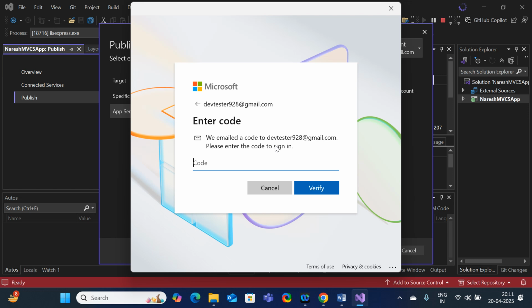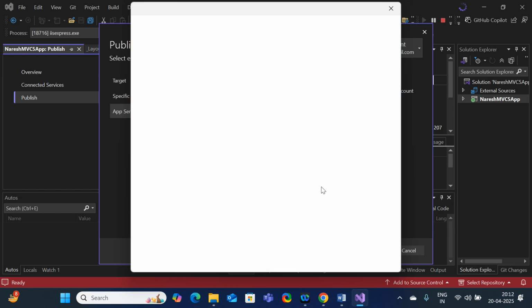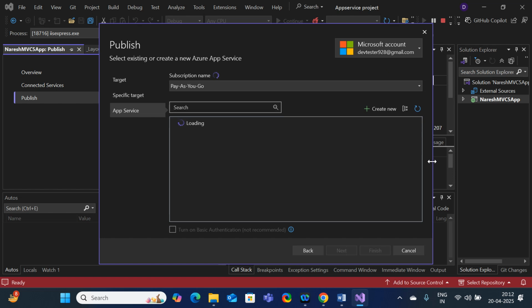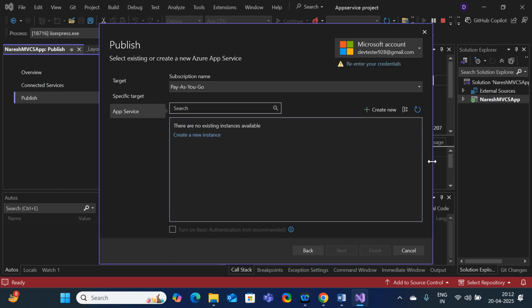It just sent a code to my email ID. Just a moment, guys, I am looking for the mail. Surely, definitely I will be getting the email. Yes, I have got the email. The code is 413838. Verify. Upon successful verification, it will be connected to the Azure account. Yes, it has been successfully connected.